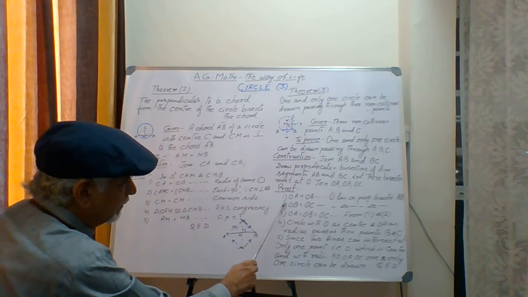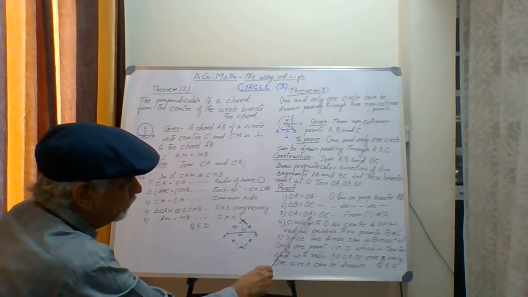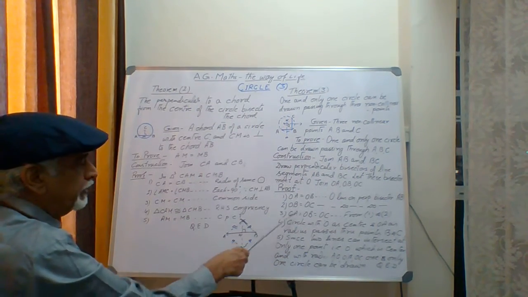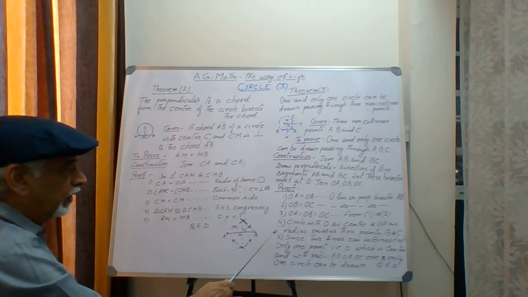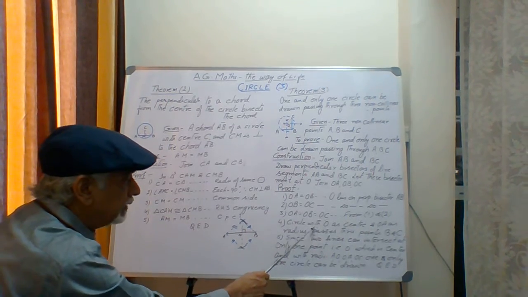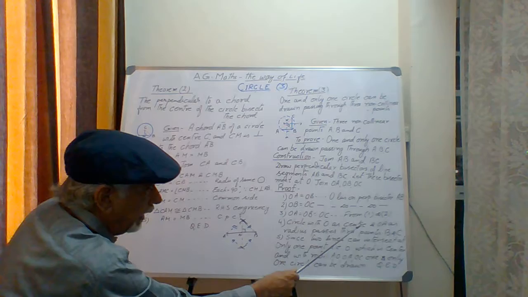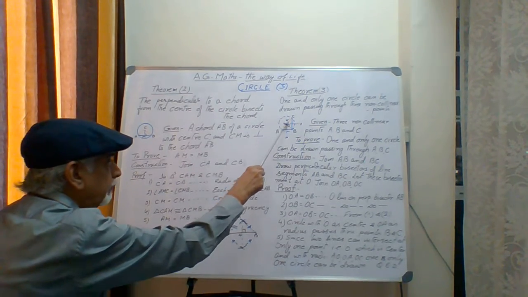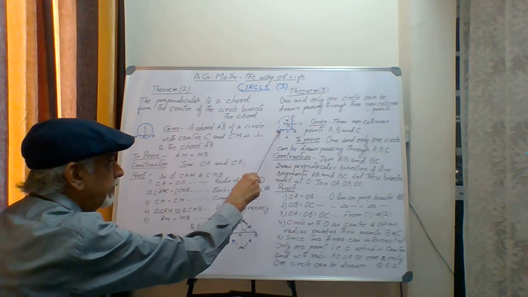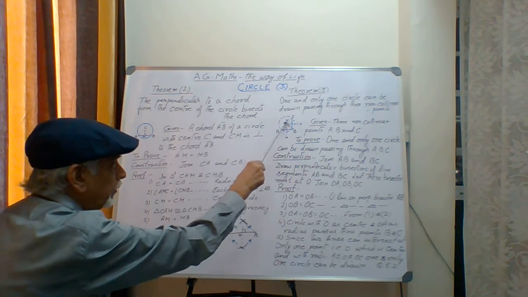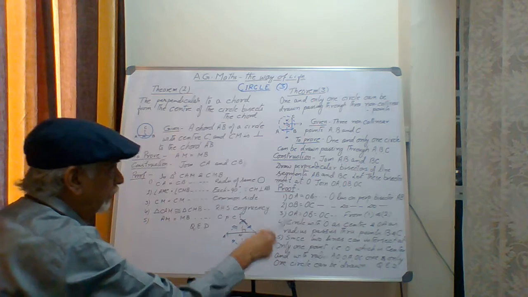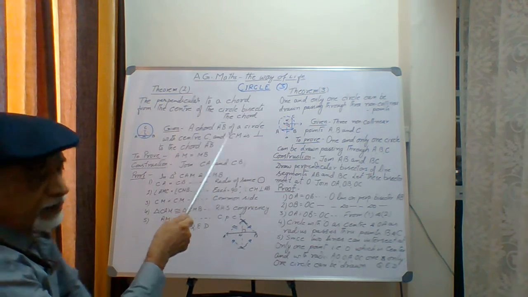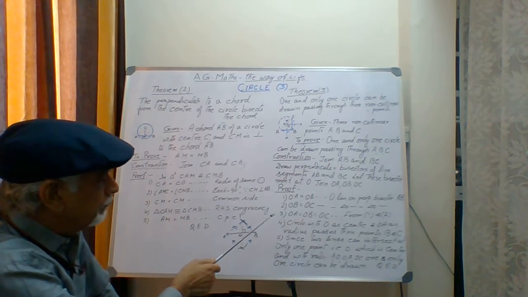So from the result 1 and 2, I can write OA is equal to OB is equal to OC. These two results combined together, I get all these three are equal. Then circle with O as center and OA as the radius passes through the points B and C. If I draw a circle with the center O and radius either equal to OA or OB or OC, when they are all equal, then what will happen? A dotted line circle will be drawn which is passing through all the 3 points A, B and C.